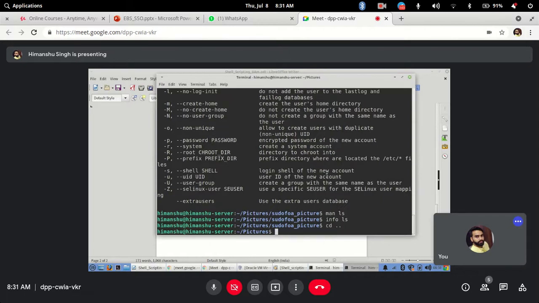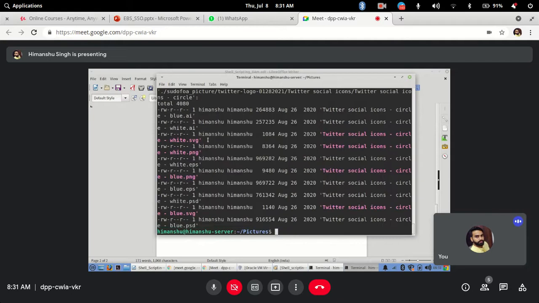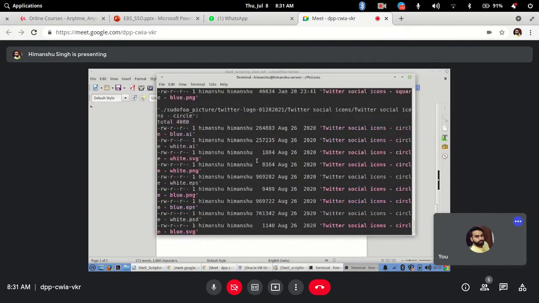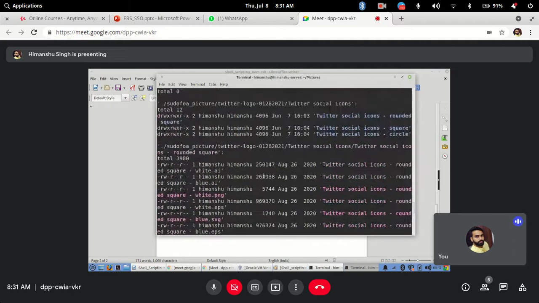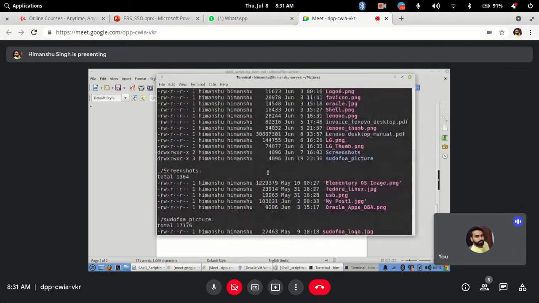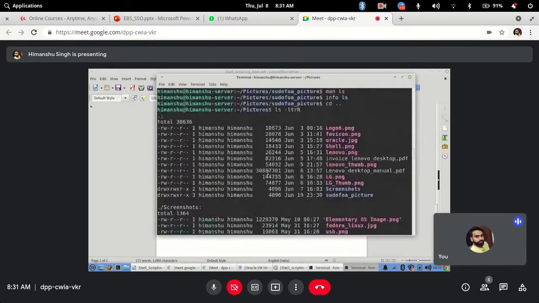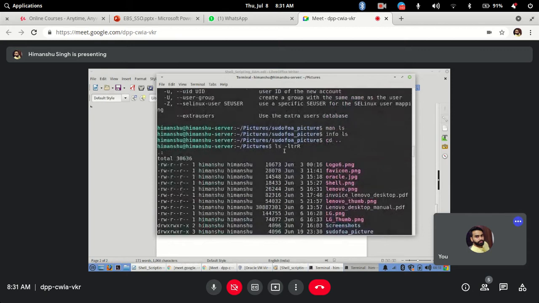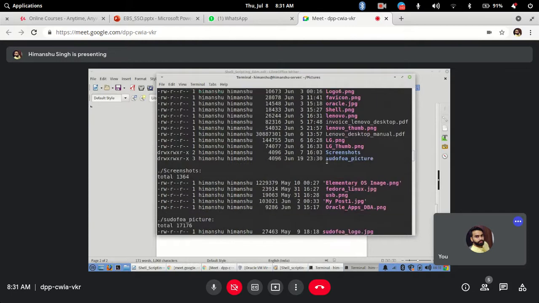Got it? So you have one more option. If I show you, rather than -r, there is one capital R also. So what will it show? It will show you recursively. Each folder in the directory will also be shown. From here, first it has shown the files in my present directory, the pictures directory. Then I have 2 more directories here, screenshot and this picture directory.